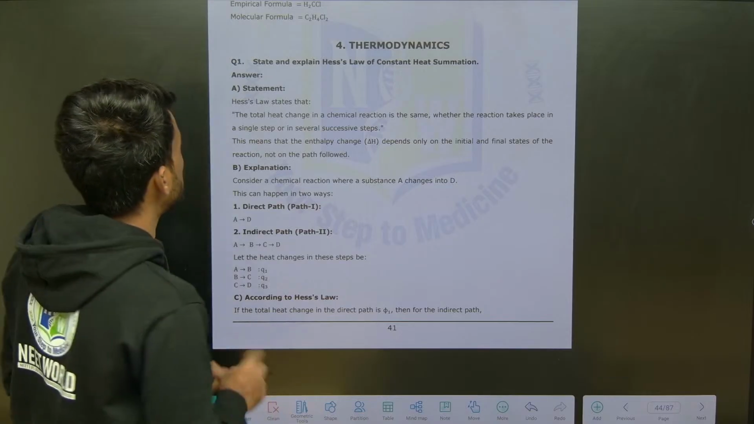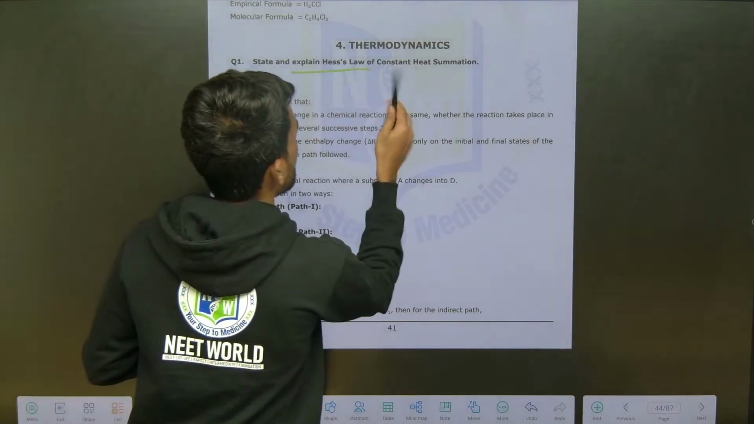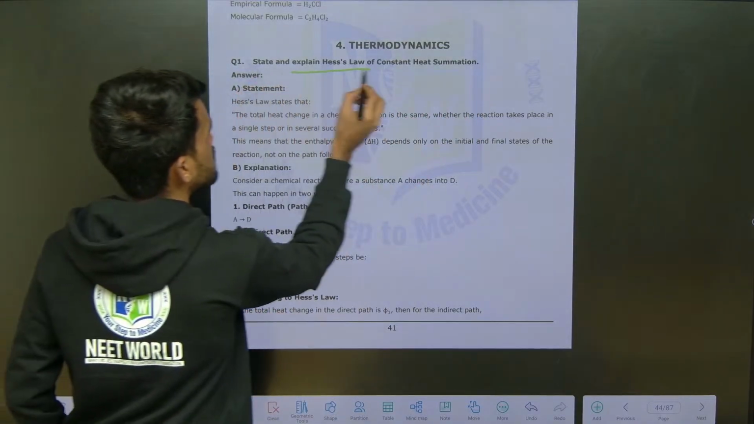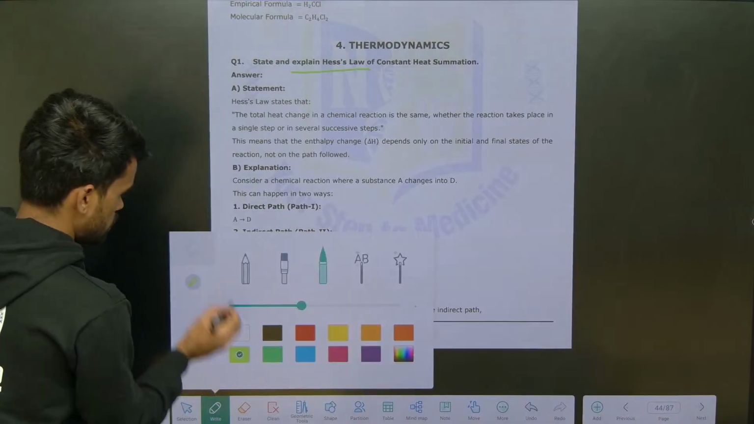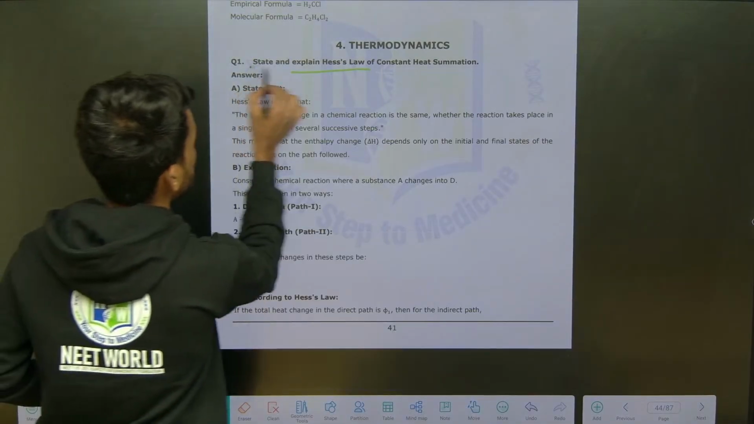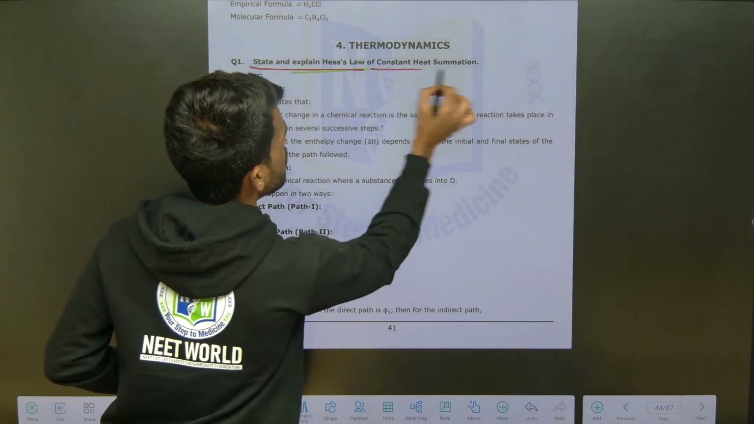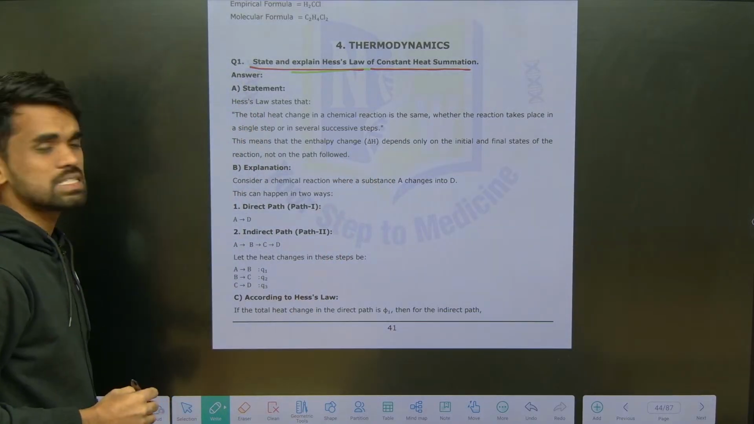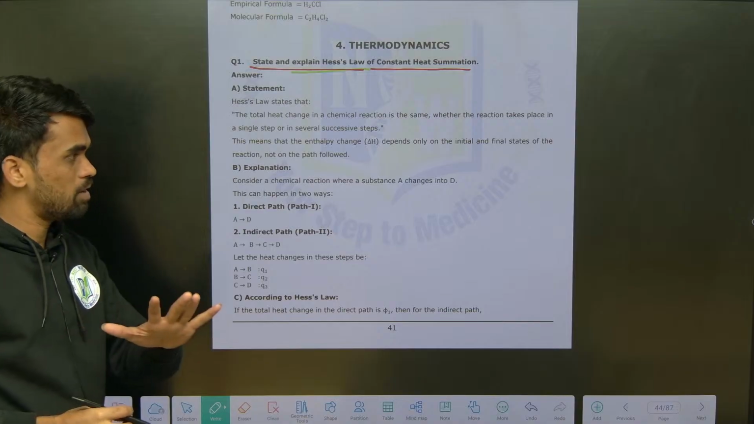Look here. State and explain Hess's law of constant heat summation. What are they saying? State and explain the law of constant heat summation. Very easy. What do we mean by Hess's law here? I will tell you a simple way to understand this.